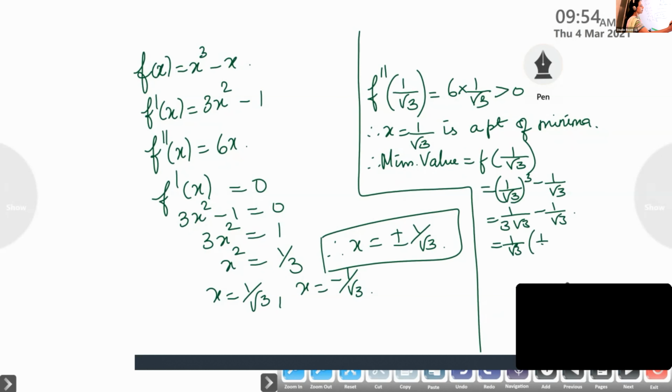Is it correct? Root 3 the whole cube is root 3 into root 3 into root 3 in the denominator. So we can write this as 1 by 3 root 3 minus 1 by root 3. If you take 1 by root 3 as common, here you will get 1 by 3 minus 1. So which is minus 2 by 3 root 3.